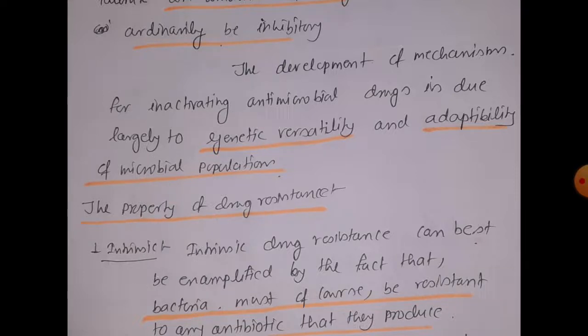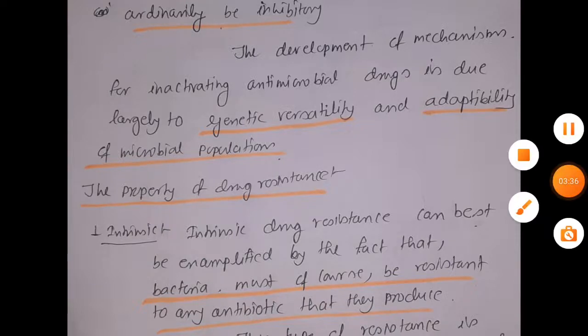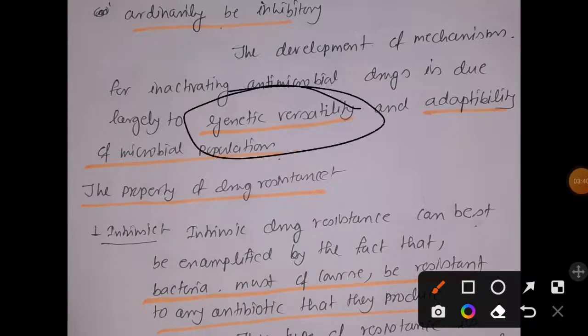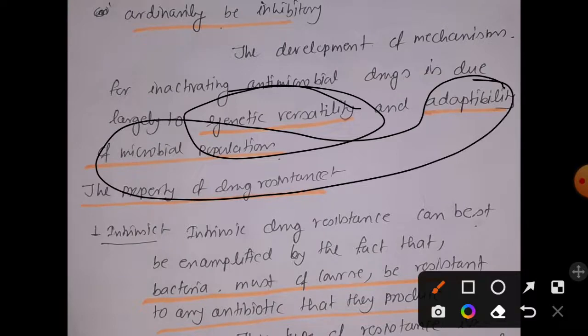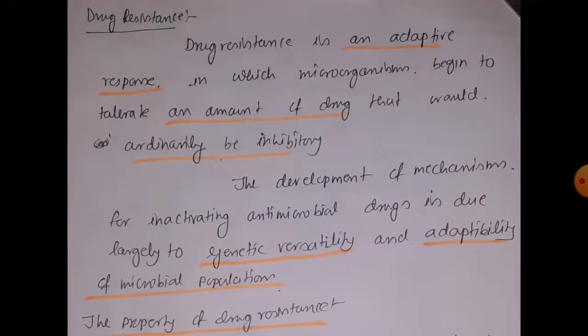So how do bacteria develop such mechanisms to inactivate antimicrobial drugs? Remember, these things are acquired by bacteria due to their genetic versatility and their ability to adapt. That is the reason why bacteria can develop drug resistance.